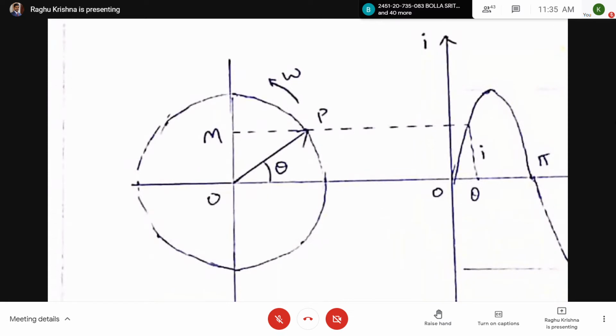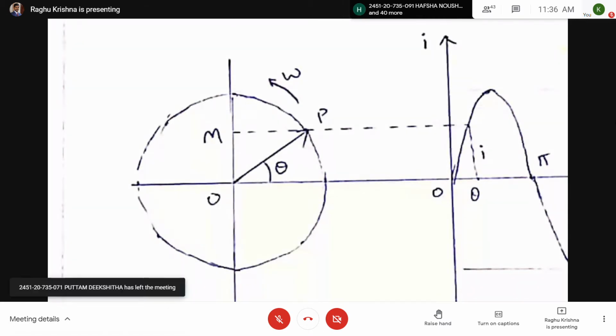So here OP is a line which is having a magnitude of Im, and it is rotating in anti-clockwise direction at an angular velocity omega radian per second about the point O. O is the center, right? OP is a line which is having a magnitude of Im to the scale, right?